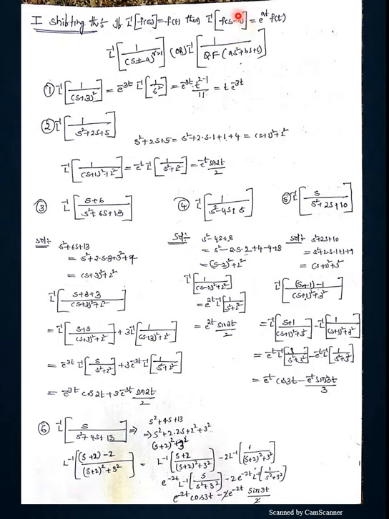You people observe here, what is there? Group terms are there. What is the group term? In the place of s, we are having s minus a terms. So here, all the students, one simple logic I am providing for identification. Whenever you find an L inverse problem, first you compare with the 7 denominators. If it does not match the 7 denominators, then immediately you come down to the first shifting theorem. You can follow this procedure, then only are we able to solve the problems.